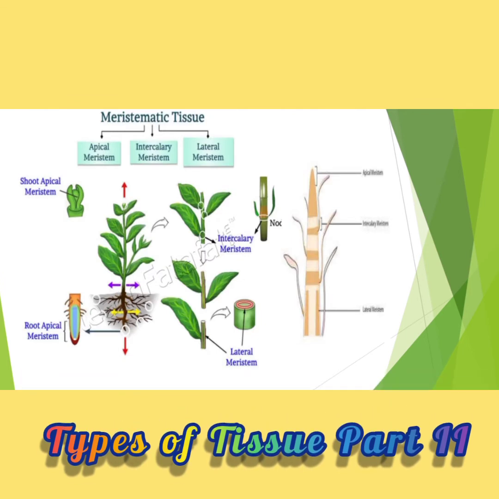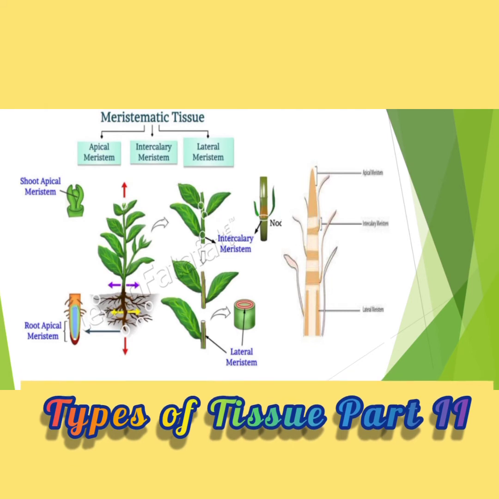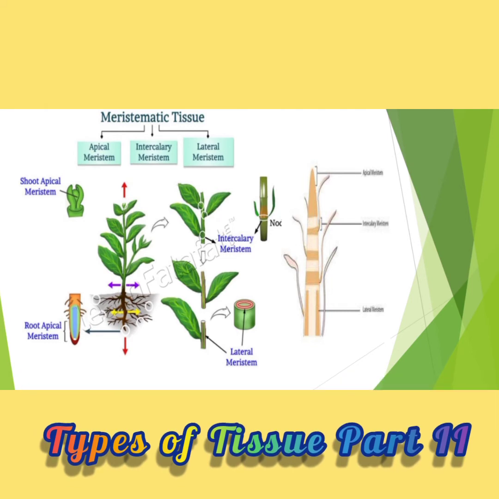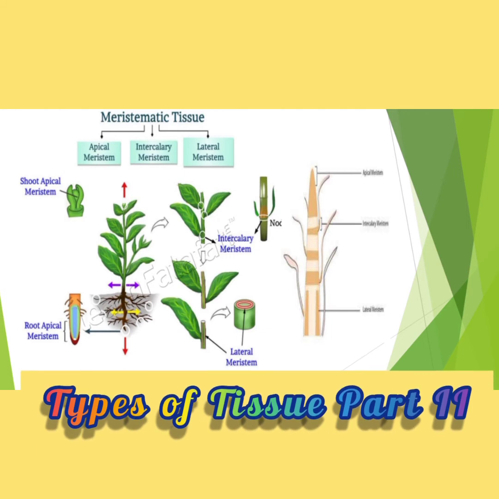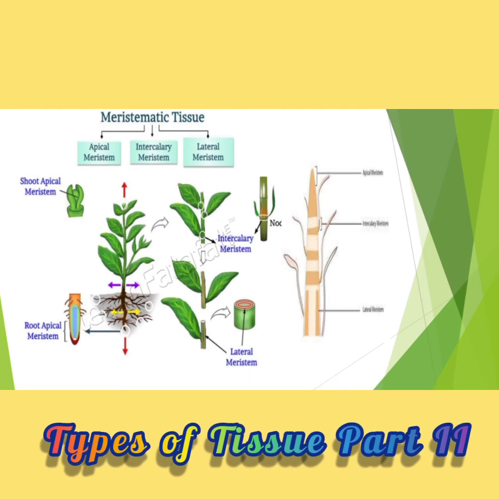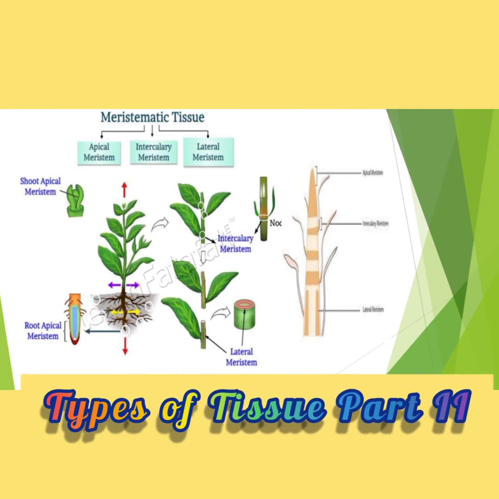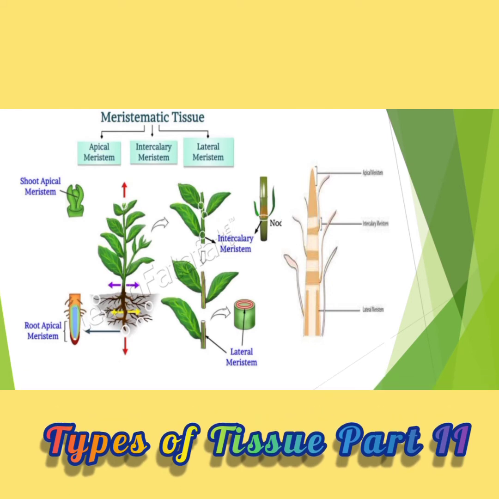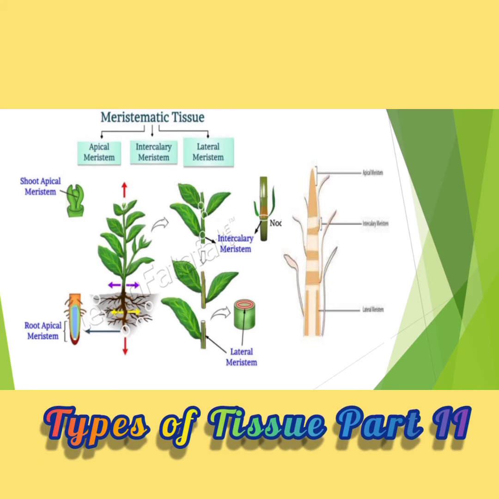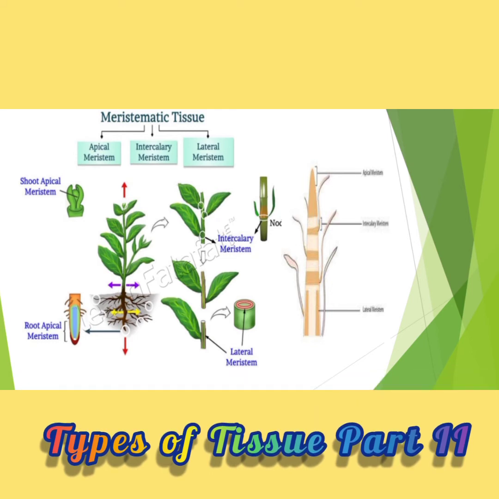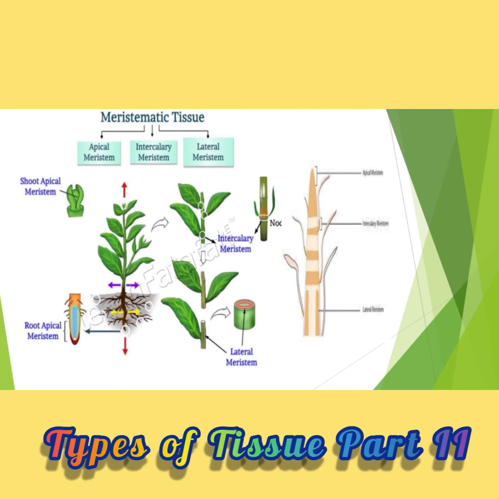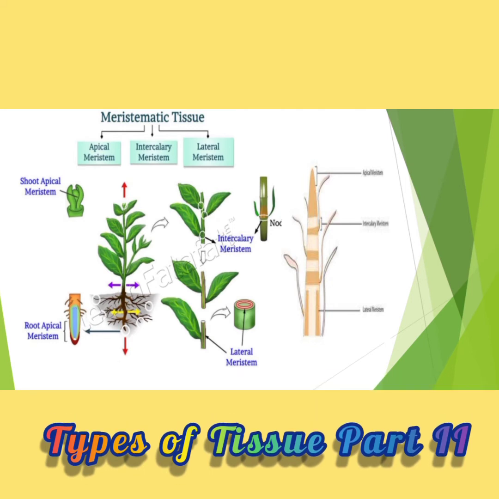There are some brown patches present. Okay, brown patches, that is known as a node. In between the brown patches, a white or bright color is present. That is known as an internode. Between the two nodes, at the upper and lower position of a node, there are meristems present. That is known as the intercalary meristems.